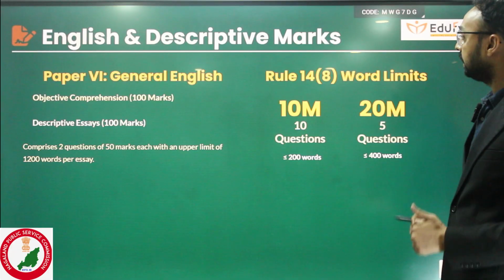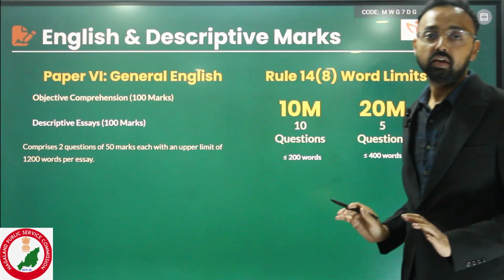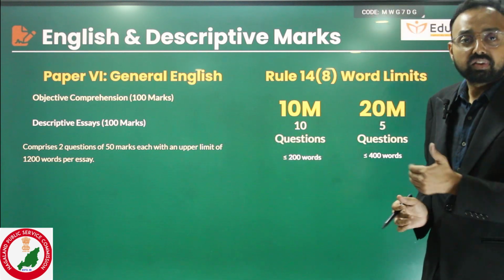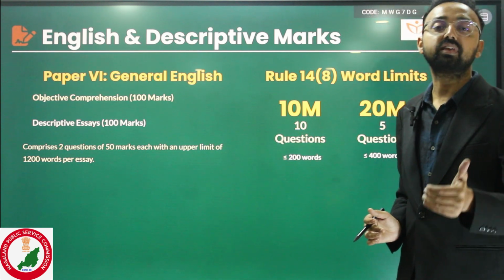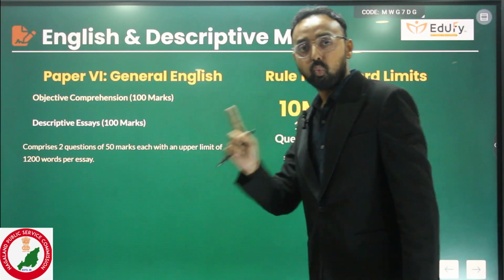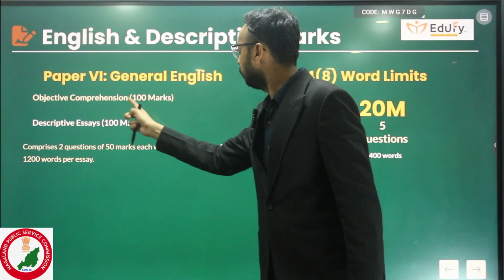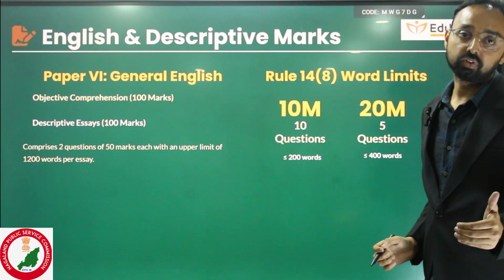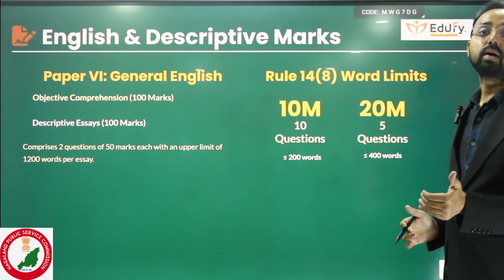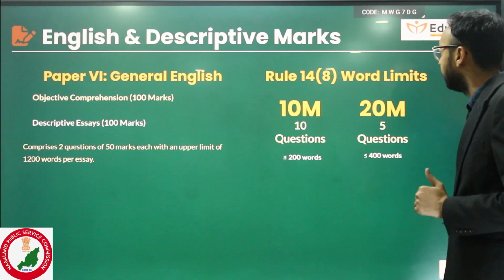Then we have to see there is another paper called General English. You can say it is another language. It is a language paper. The same thing is asked in the UPSC Civil Services examination. It will cover 2 essays, 1 essay of 50 marks and objective comprehension of 100 marks. So this is the complete detail of the preliminary and mains examination with the categorization of syllabus.